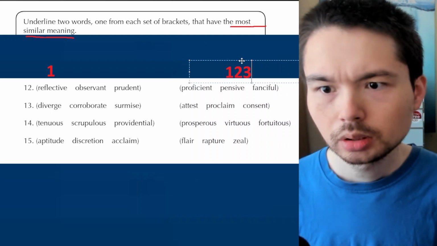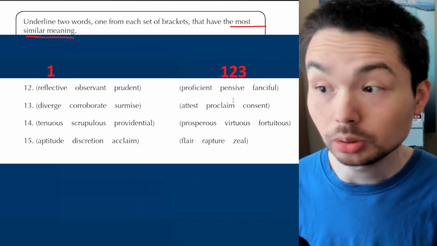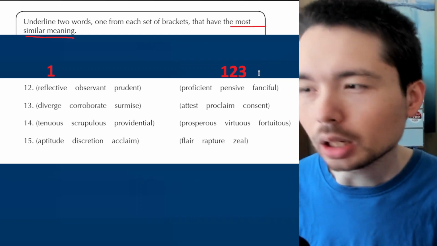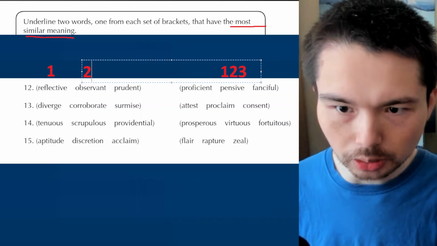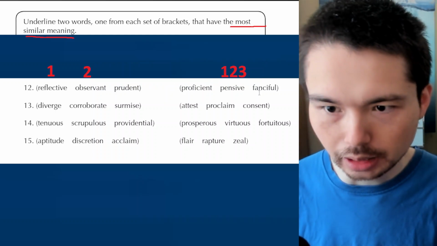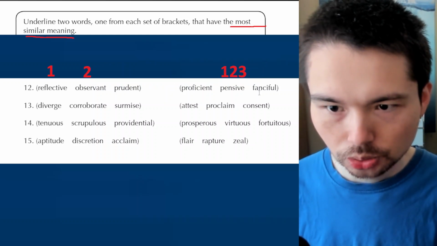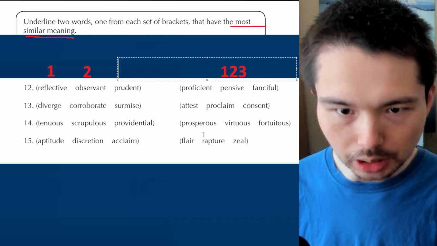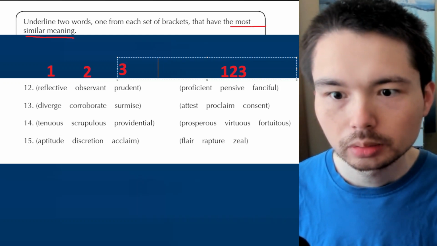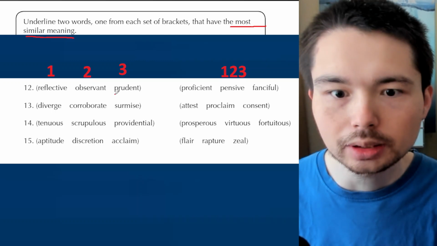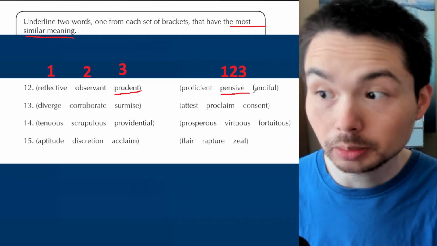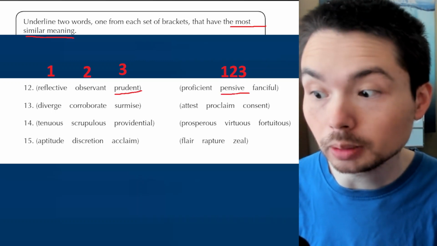Fanciful means doing things in a fancy way. I think it means being lucky. I'll quickly look that up pretty soon. Observant means you're paying attention, so noticeable. Any word here meaning noticing things? No. And now prudent means careful. So there we go. It should be prudent and pensive. Let's underline that now. Next bit, I'm going to quickly write the definition for each one.